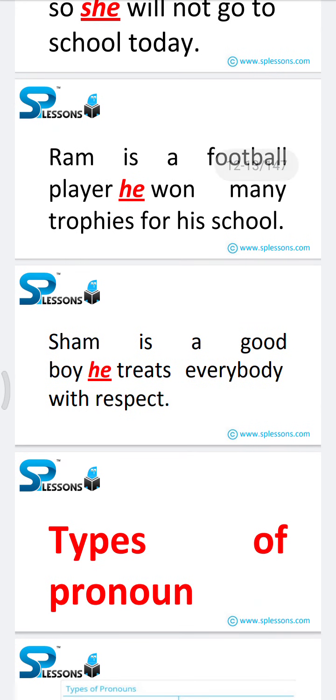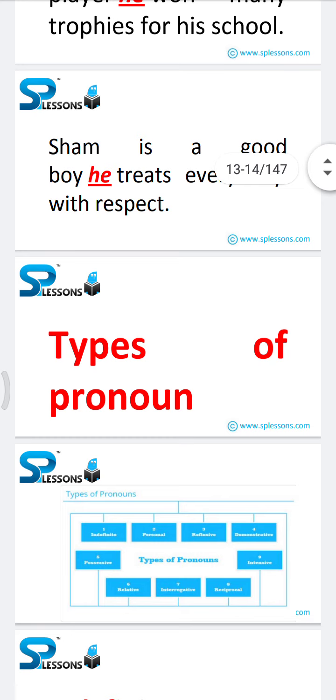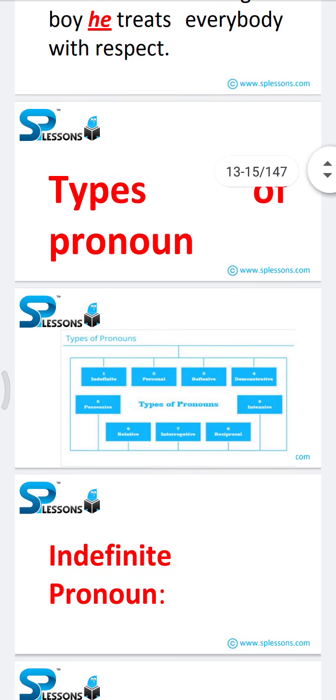Sham is a good boy. He treats everybody with respect. Same as usual, he is a pronoun. Types of pronouns. Once check the below diagram clearly. I have mentioned a brief idea about the types of pronouns.